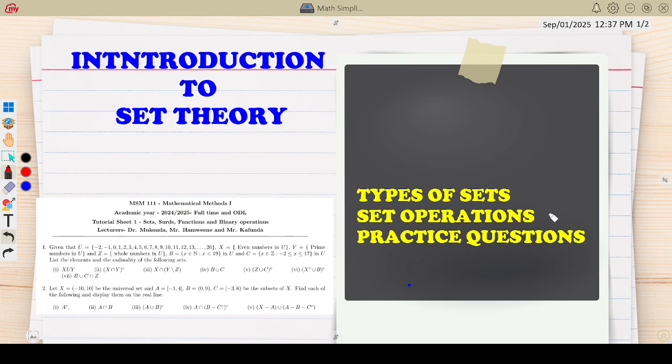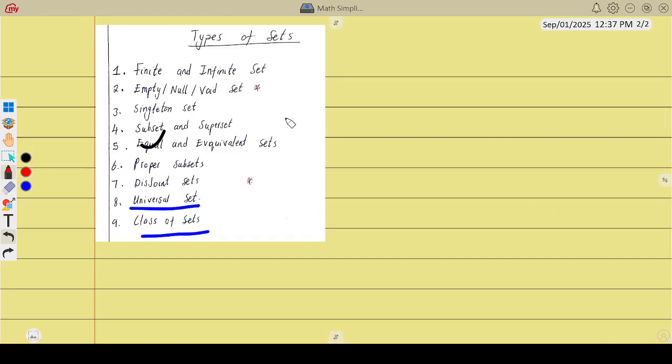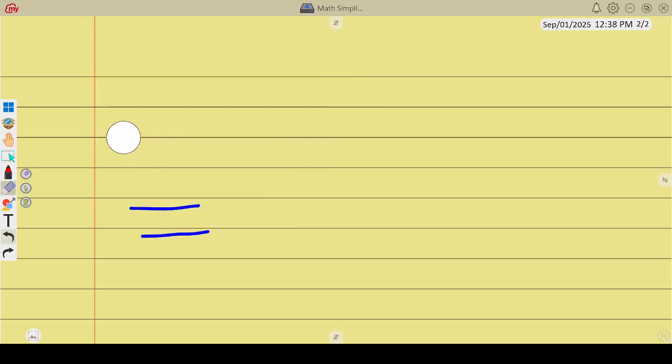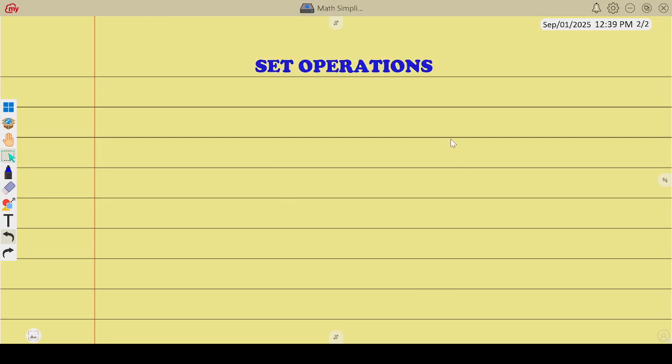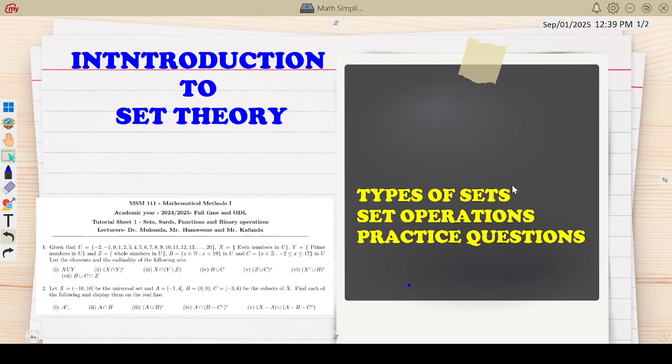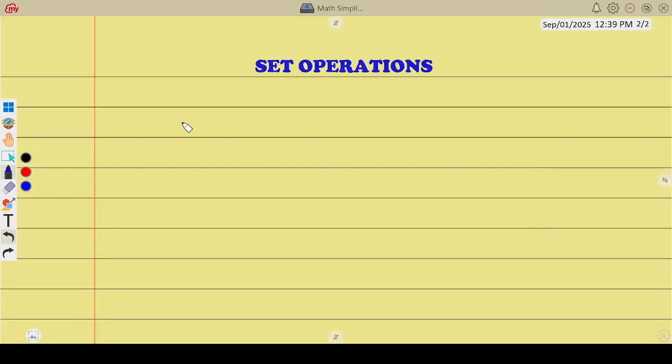So now, set operations. This is where my interest is. Let us quickly discuss set operations. We have talked about types of sets, and now let's go to set operations. We have 3 set operations: the intersection, the union, and the complement.